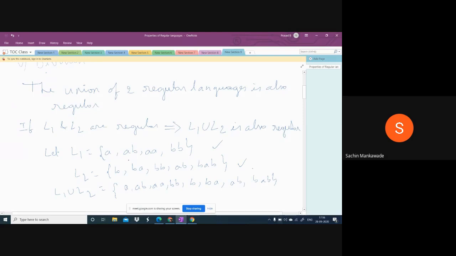Okay, sorry, AB is there. AB is common. Already we have written it, so AB you need not write again, and BB. So the strings are A, AB, AA, BB, and B, BA, and BAB. AB and BB are the common strings. What is the union of L1 and L2? Whatever is in L1 and L2, all those will be in L1 union L2. So if L1, L2 are regular, then their union is also regular. Okay, we'll go to the next one.